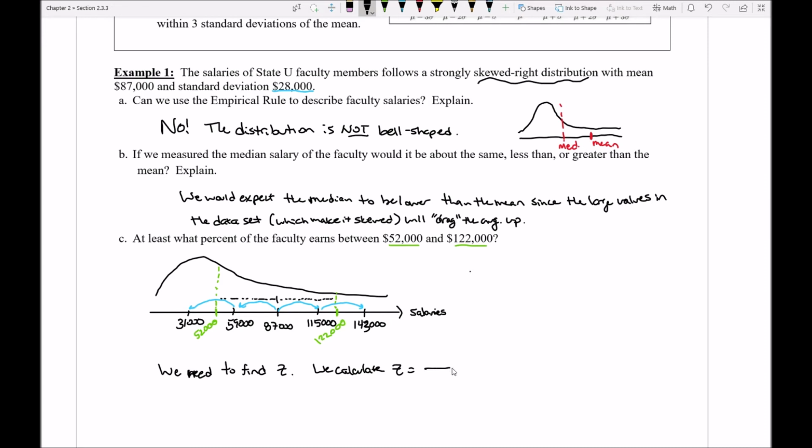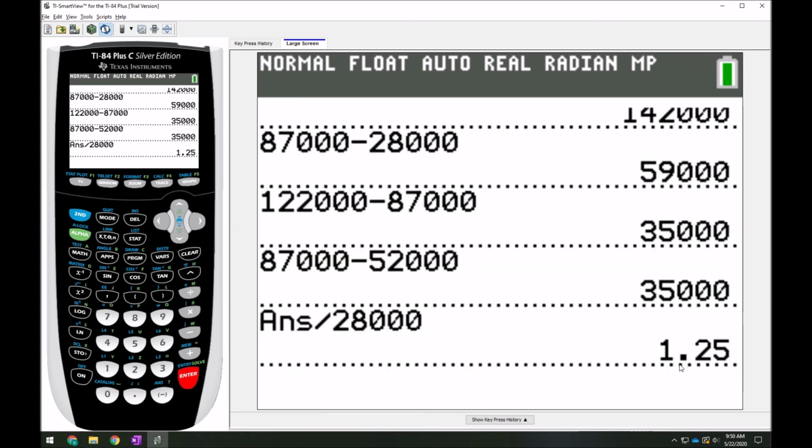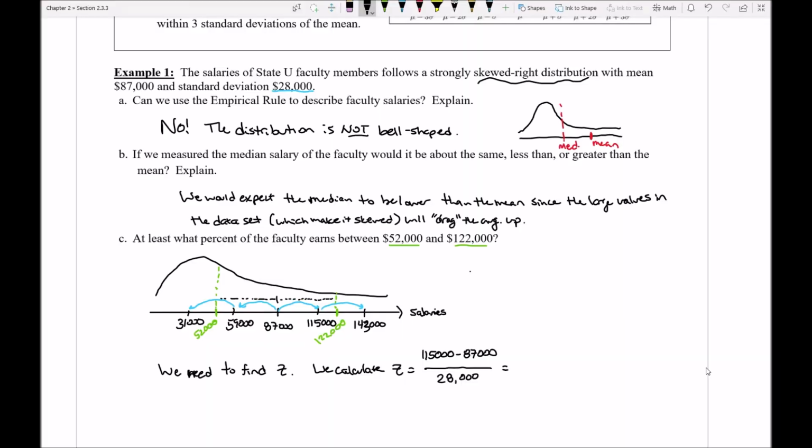So notice that really what I'm setting up here is the following. I'm doing a calculation like taking my 115,000, subtracting off my average, so I can find that distance. And then once I have that, I'm going to divide by my 28,000. And if I do this, I should be able to figure out how many jumps away my green numbers are. Okay, so I'm going to go ahead and do this here. I know my top is going to be 35,000, and so I just really want to divide by that 28,000. So notice that gets me 1.25. Okay, so I'm going to write that down, 1.25.